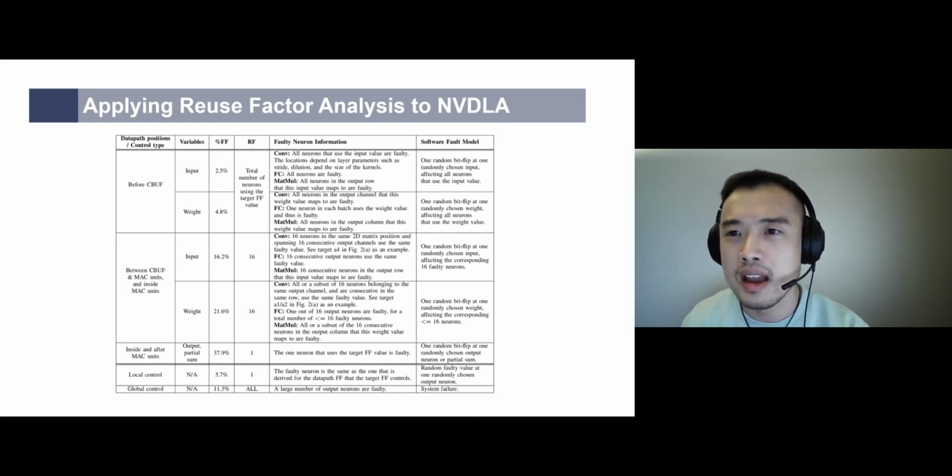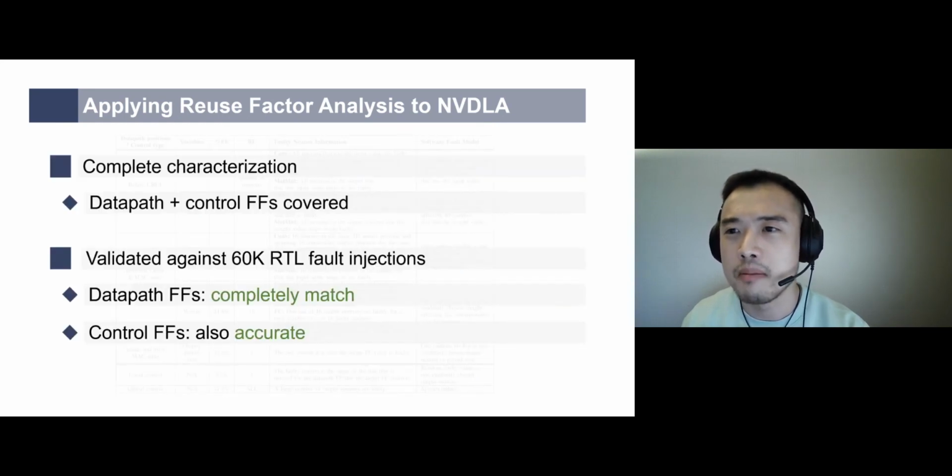Our case study covers not only all data path, but also control flip-flops as well. All the details of the NVDOA case study, including the exact software fault models and different flip-flop categories, are summarized in the paper. We also show how reuse vector analysis can be applied to other accelerators and articulate the correctness of the algorithm in the paper.